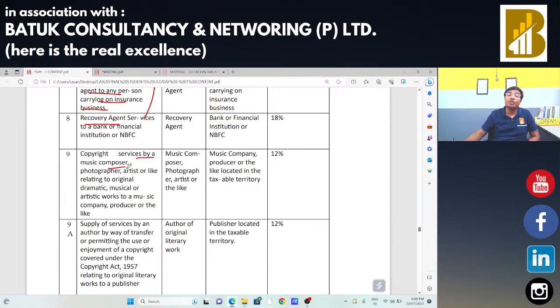Copyright services by a music composer, photographer, artist, relating to original musical or artistic work, in that case also reverse charge mechanism is applicable. That means अगर कोई composer है, photographer है, वो अपनी services किसी music company को दे रहा है, किसी producer को दे रहा है, in that case the producer is liable to make the payment of taxes under reverse charge mechanism. The person who is providing the services is not liable to make the payment under forward charge.